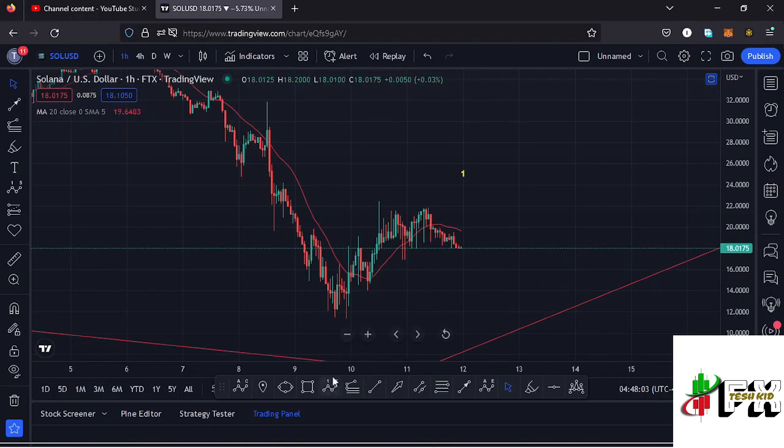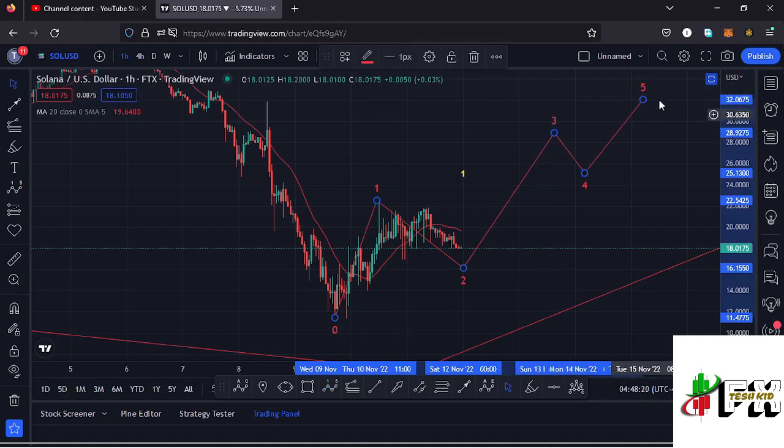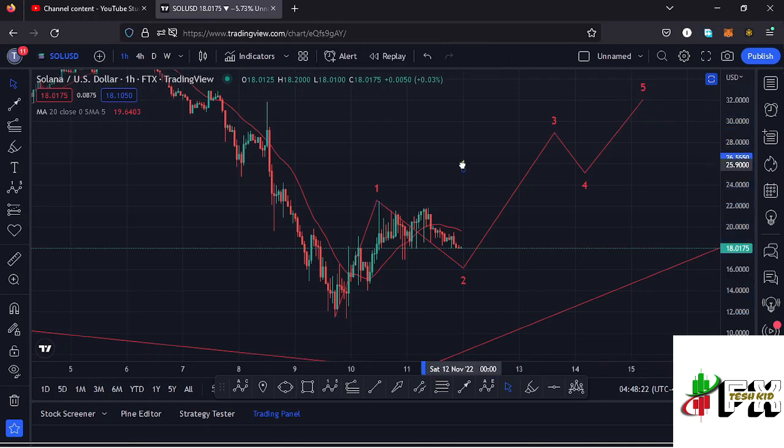And if I have my Elliott wave structure on this chart, we can have this as the first wave to the upside. Then I'm expecting a bit of a retracement over here in the formation of a second wave before we see a bounce to the upside in the formation of that wave 3, and then a wave 4, and then continue pushing higher in the formation of that wave 5 to complete a higher Elliott wave count 1 to the upside.